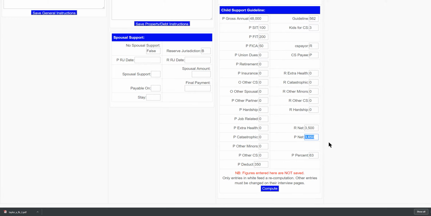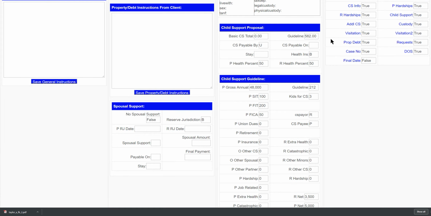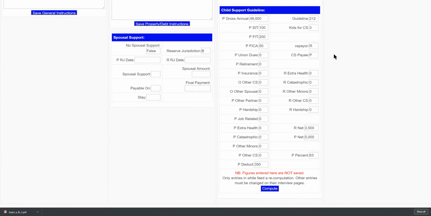Let's expand the petitioner's net monthly income to 5,000. Compute. And you can see the guideline goes down. It's still saved in the system as 562, but it goes down in the what if section to 212. And that figure, by the way, the 212 figure is not saved anywhere. That's what makes this a what if functionality. You can just play around with this section. Client's on the phone and says, well, what if I have 5,000 and my spouse has 4,000? You just plug that right in.